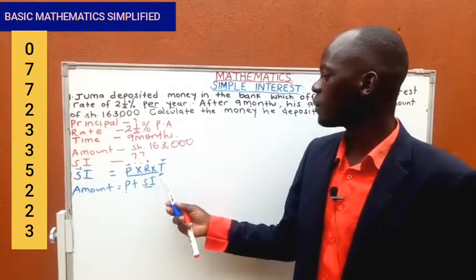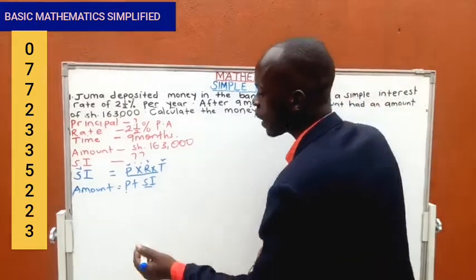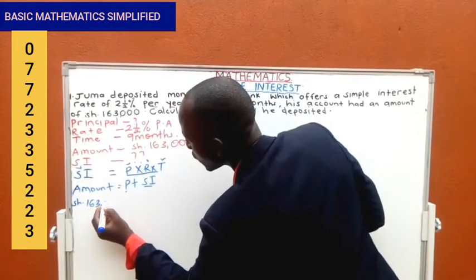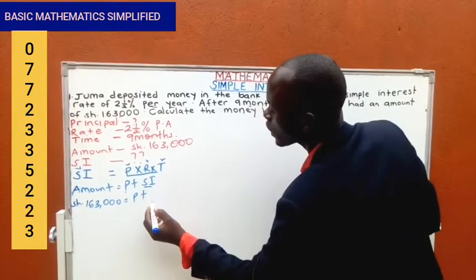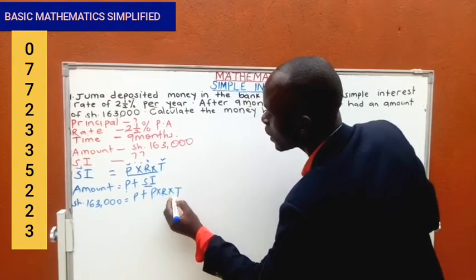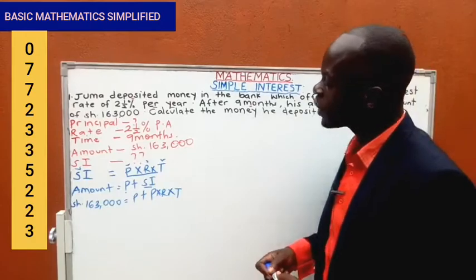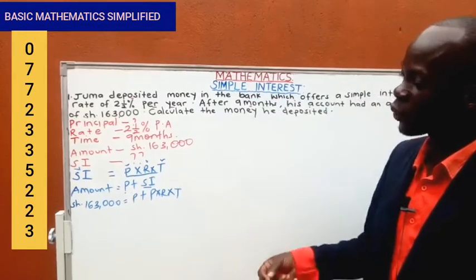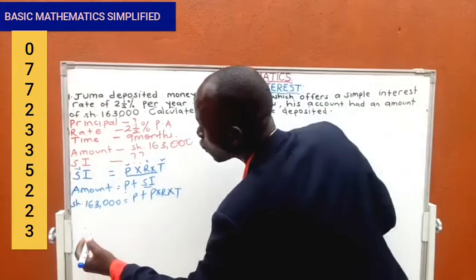We have rate, we have time. So we shall only lack one thing. If we use this formula, we shall have amount, which is shillings 163,000, equals principal, which we don't know, plus simple interest. Simple interest is given by principal times rate times time. Remember, we don't have simple interest, we don't have principal, but we have the total amount of money given there as 163,000.